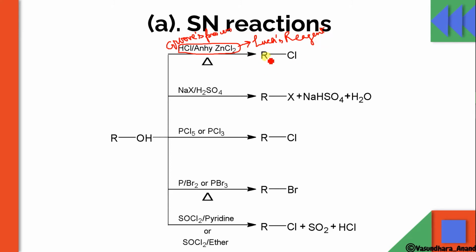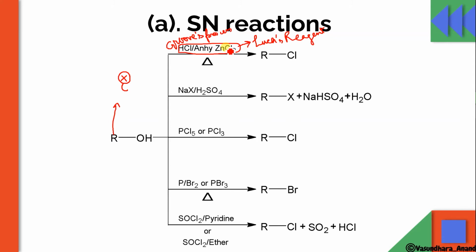And since this halide is going to form, the RO bond here will break. That means it is going to generate the carbocation. Yes, it is forming carbocation. So the higher the stability of carbocation, the higher will be the reactivity. That means tertiary alcohol will give the fastest reaction because it will form the tertiary carbocation, isn't it? Hence for the tertiary alcohol, even this anhydrous ZnCl2 is not required. It is that much reactive.